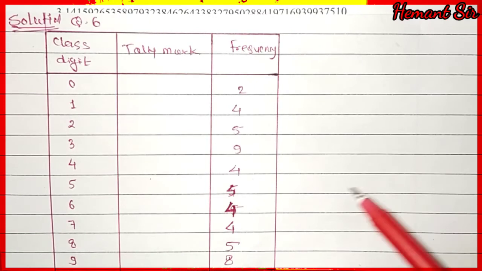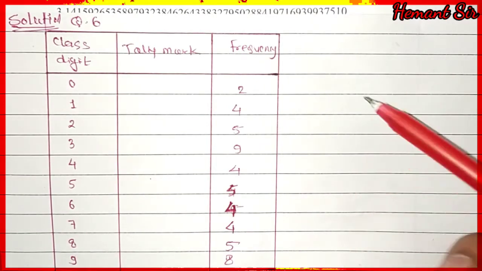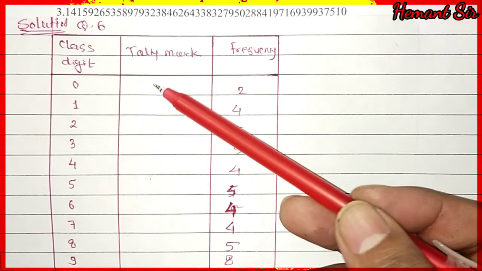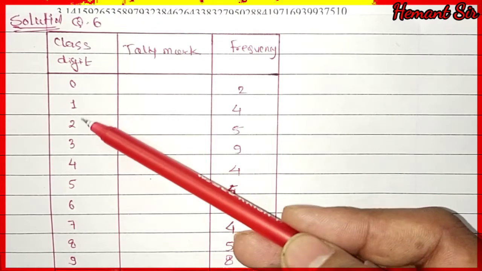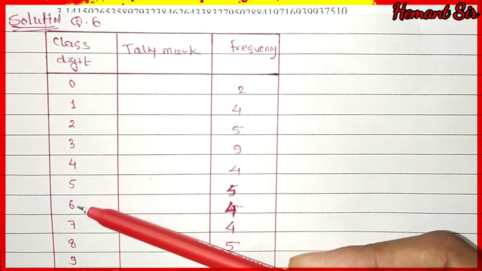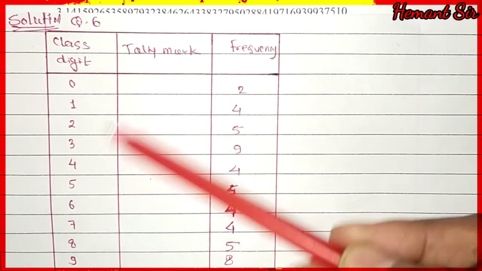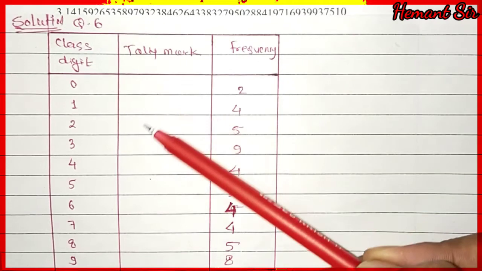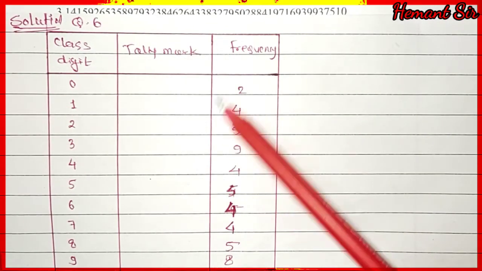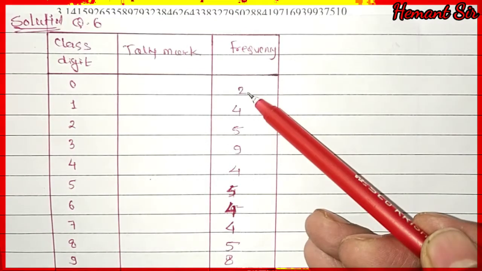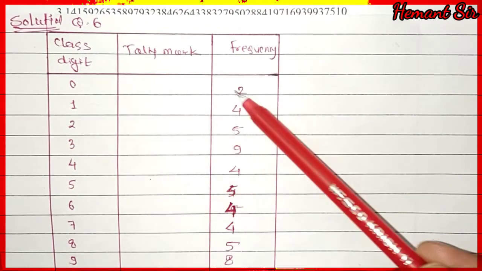So this is the table that you have to draw in your notebook. Here the classes for the digits are 1, 2, 3, 4, 5, 6, 7, 8 and 9. We have to write the tally marks for each number, and the frequency is already calculated over here. I have already calculated the frequency of 0, that means 0 is repeated 2 times.